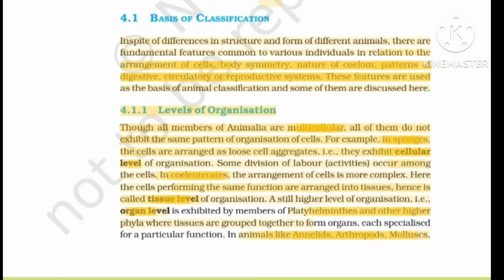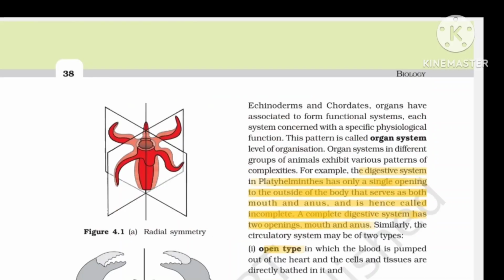If we go for the coelenterates, one or more cells are arranged together and performing the same functions, and we call this the tissue level of organization. If we go to a higher level of organization, we can see organ level in phylum Platyhelminthes and other higher phyla. In Annelida, Arthropoda and Mollusca, the organs have associated to form a functional system, called the organ system level of organization, in which different types of organs are performing different functions and exhibit various patterns of complexities.